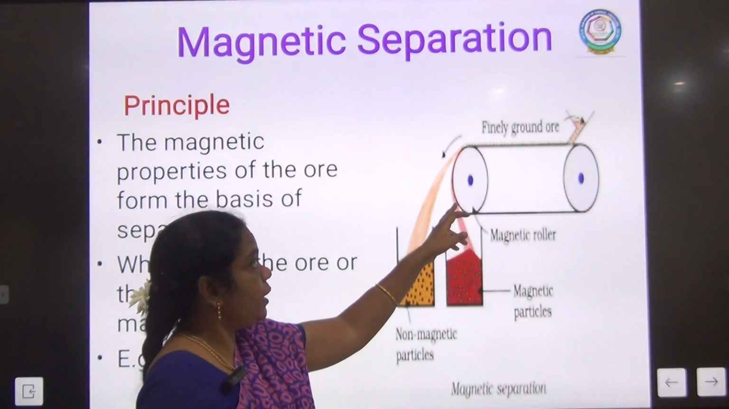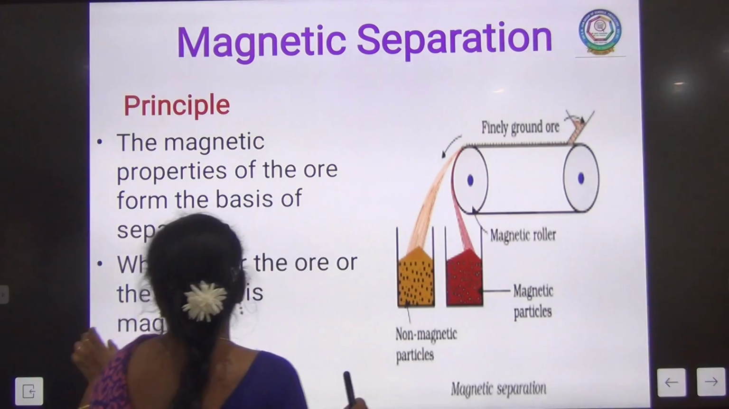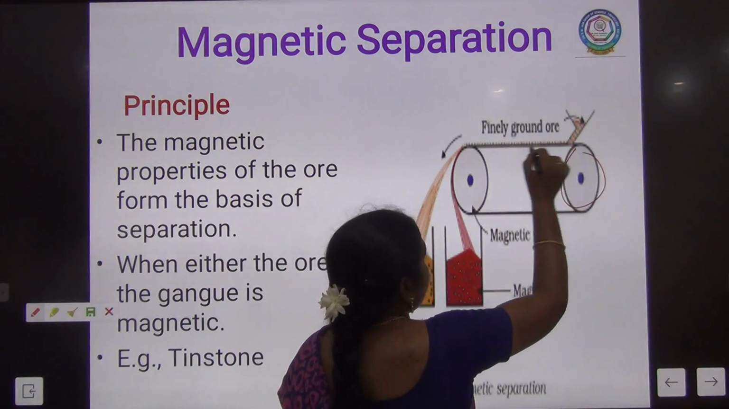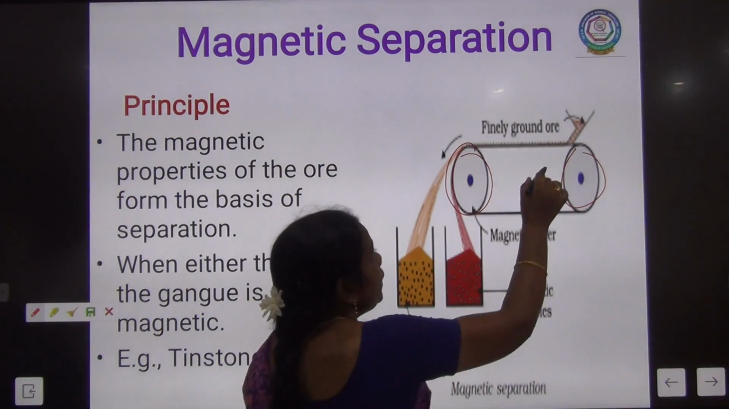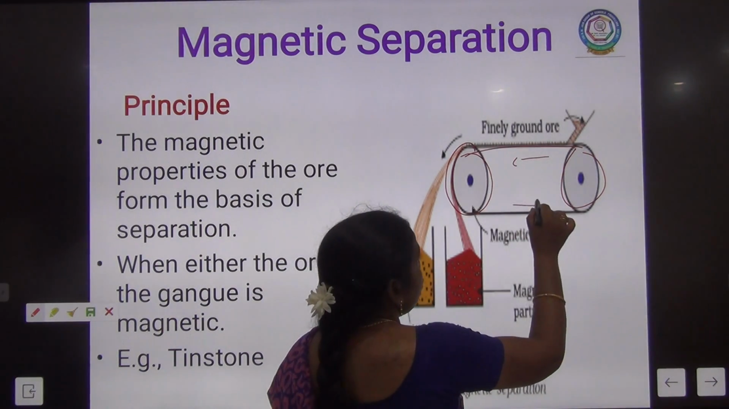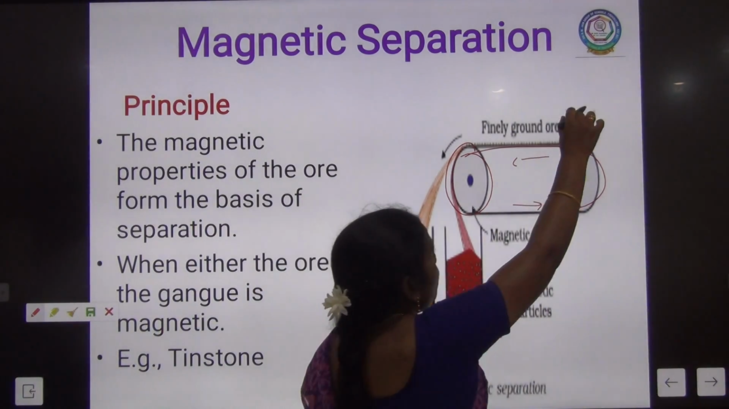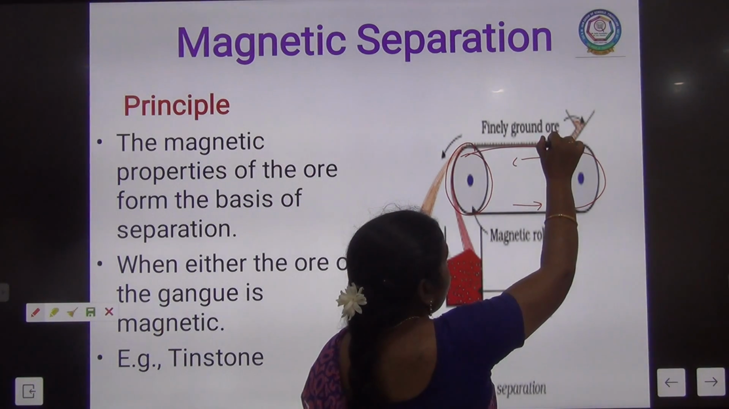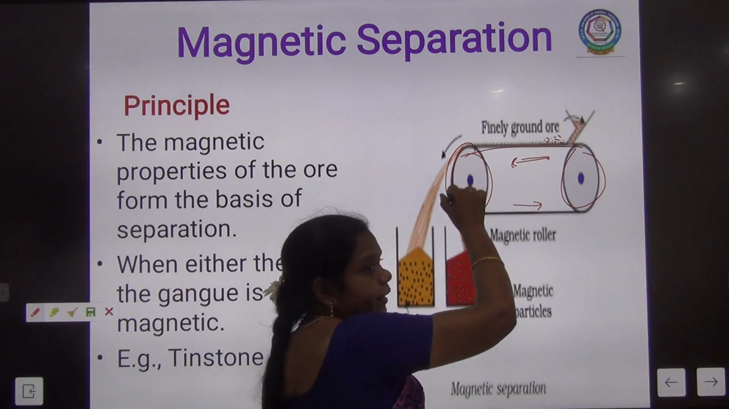Here in this method we have two metallic wheels. One is magnetic in nature. It is connected through a turbine, and the turbine can move in this direction. The crushed ore is going to be poured on the turbine. The turbine is moving towards the magnetic wheel.